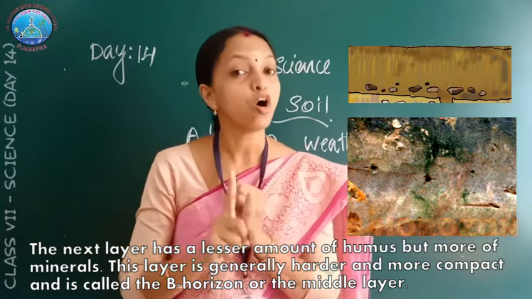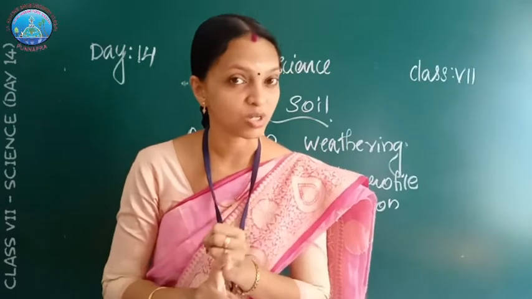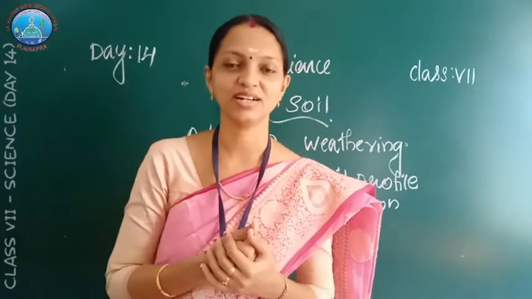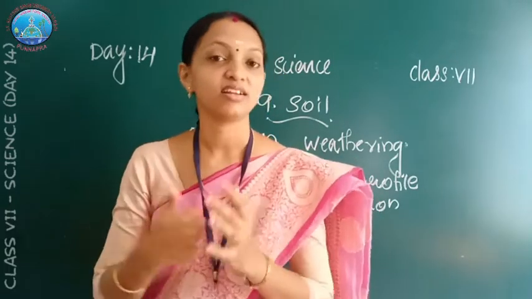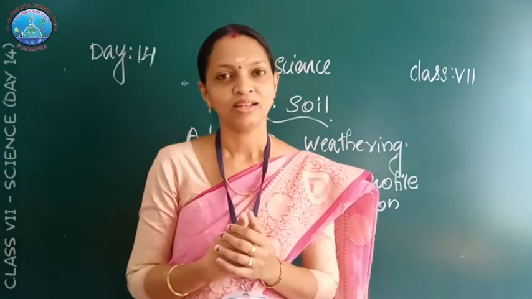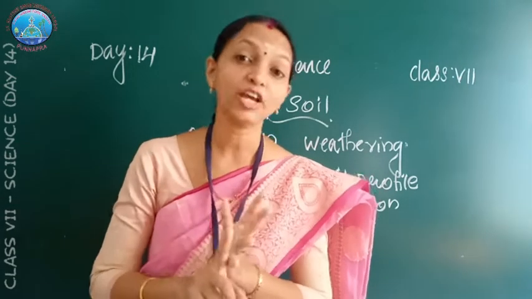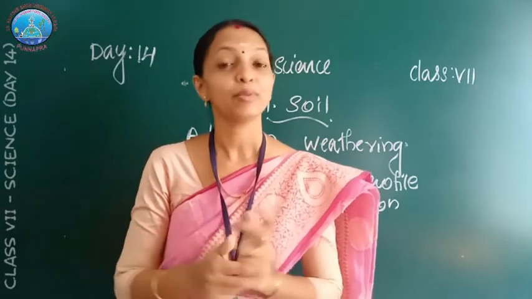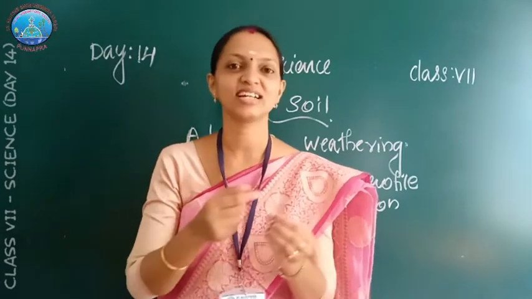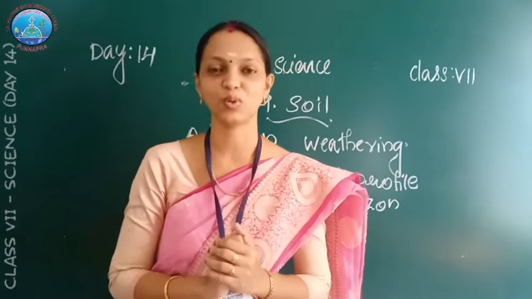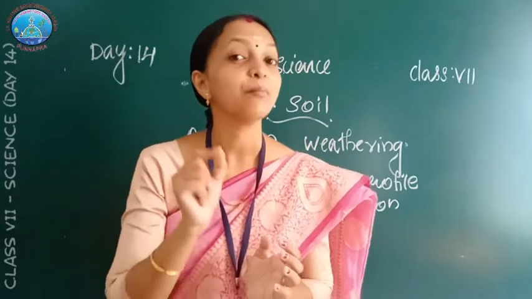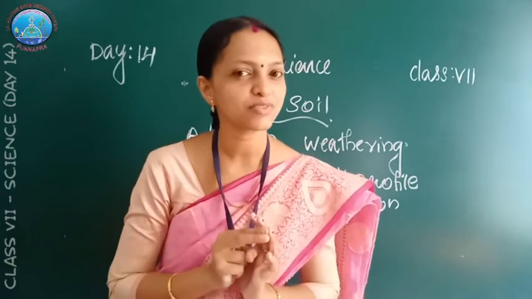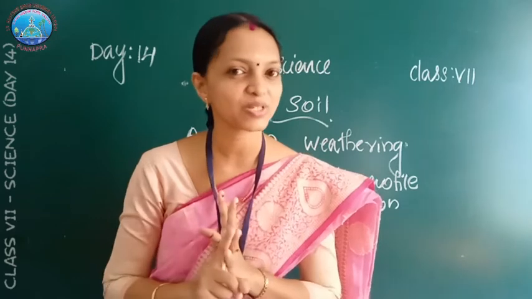The top layer of the soil is A horizon, and it is soft, porous and rich in humus, with water retaining capacity. Then the second layer of the soil is B horizon. It is less rich in humus but has more minerals, and it is harder than the top layer. Do you understand the two layers of the soil, A horizon and B horizon?